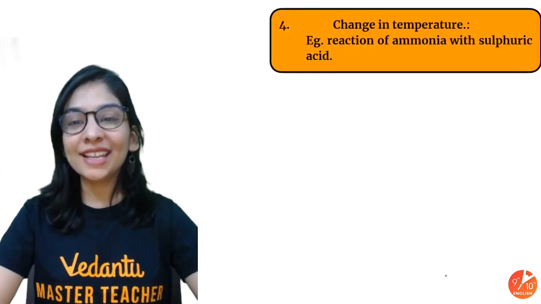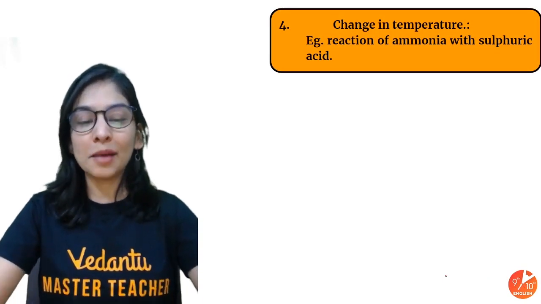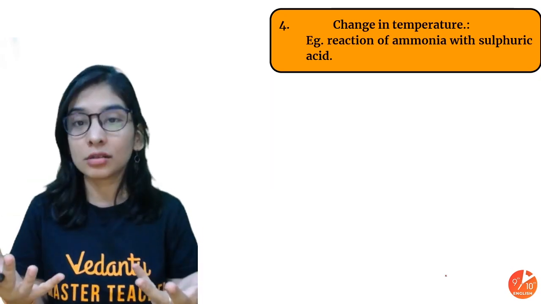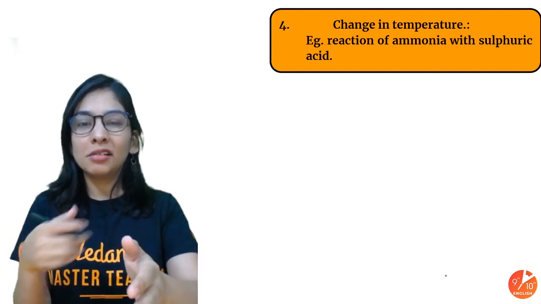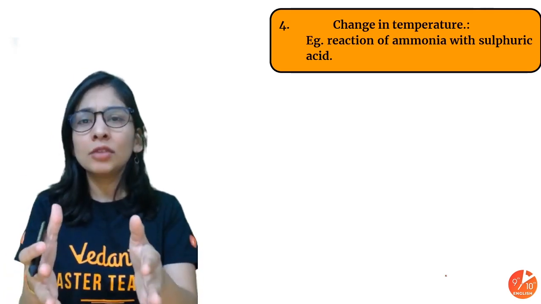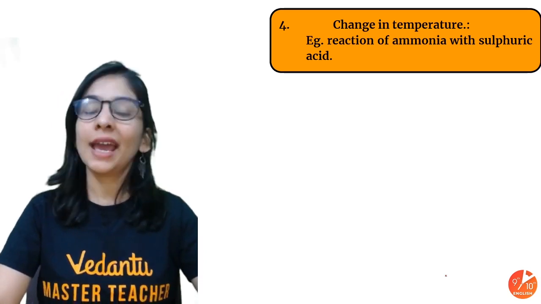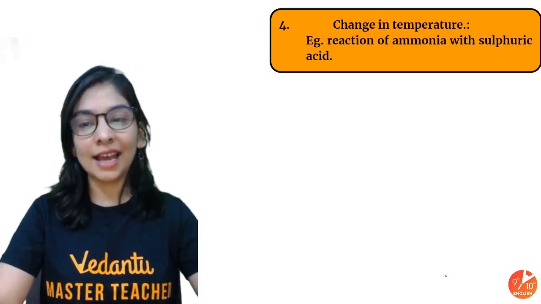Okay, even change in temperature is also one of the examples, that when you're performing the reaction, if the beaker after some time became hot, or if the beaker or flask, whatever you have taken, became cold, that's also telling a change in temperature, and definitely that a chemical reaction has taken place.